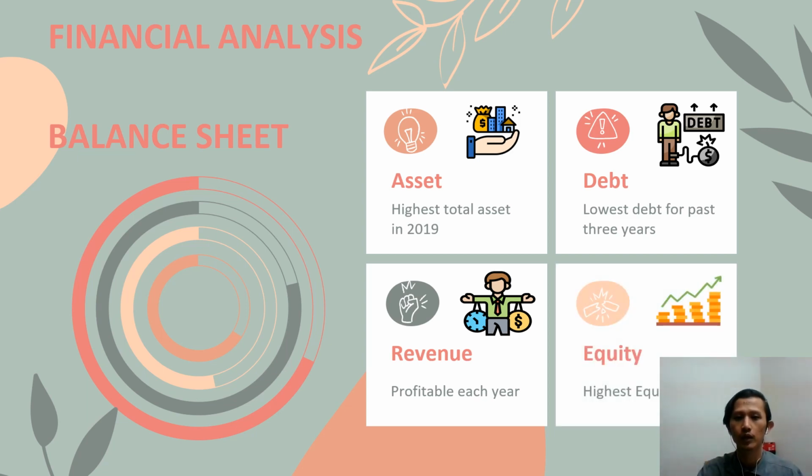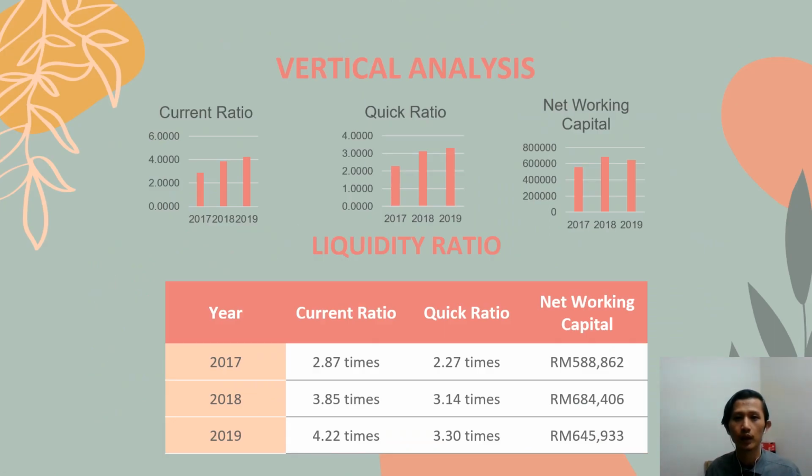The last one is equity. Inari managed to gain the highest equity in 2019, but too much common stock issued by the company is not good either. Let's continue with vertical analysis.